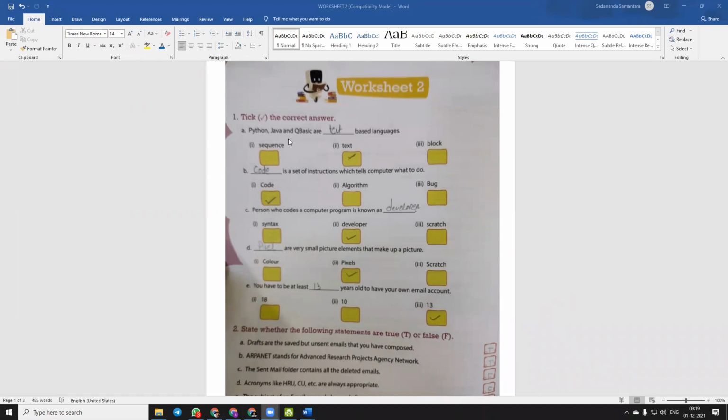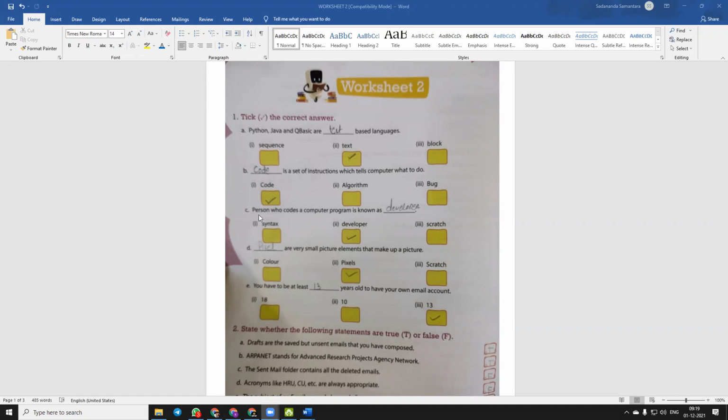Python, Java, and QBasic are text-based languages. B. Dash is a set of instructions which tells computer what to do. Which one is the correct answer, students? Code. Okay. So code is a set of instructions which tell computer what to do.